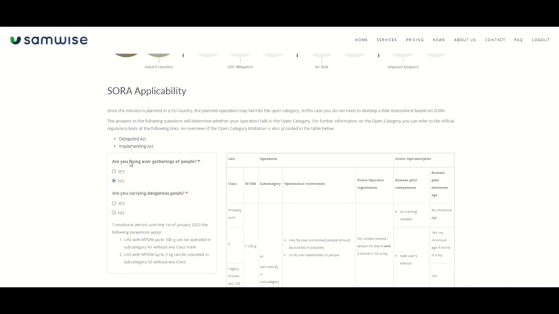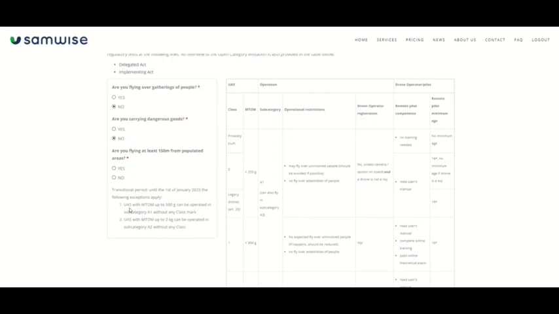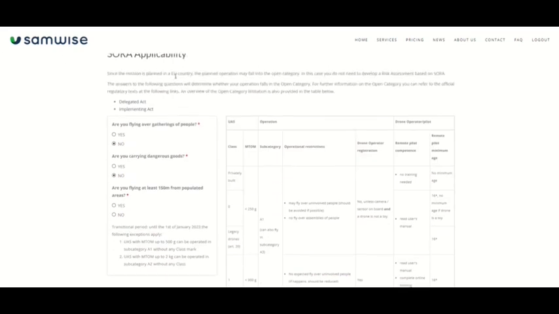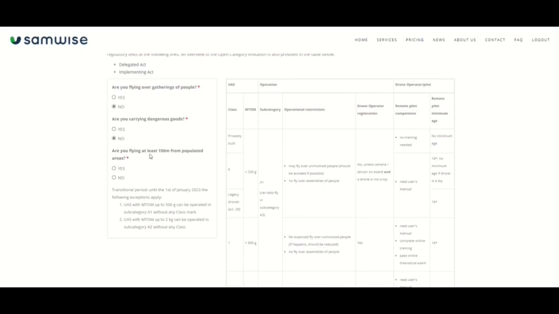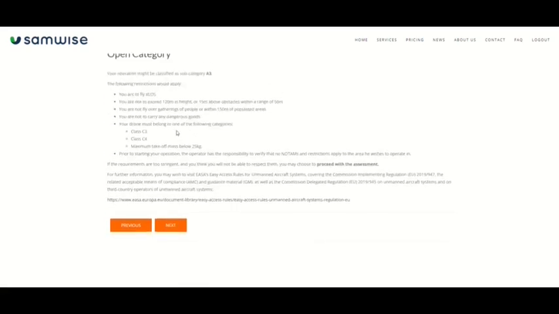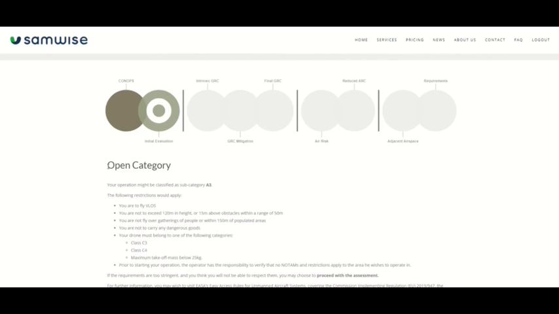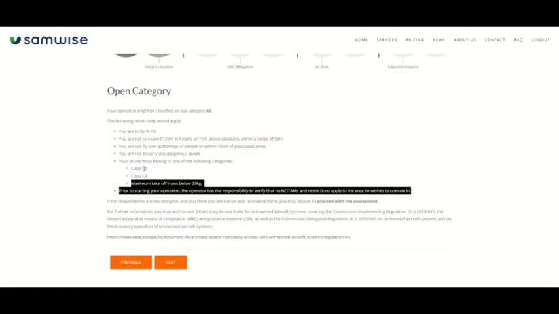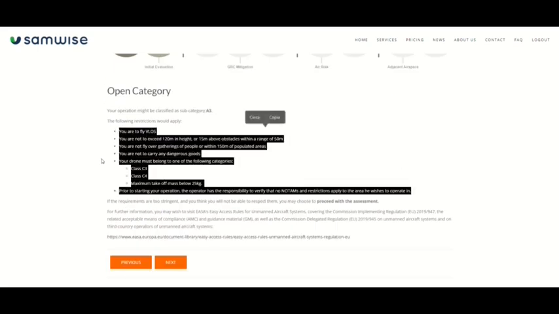In case we select no, there will be new questions. Are you carrying dangerous goods? If we say yes, SAMWISE says that this operation doesn't need a risk assessment. If we select no, we proceed with the SAMWISE assessment. Now it's asking if we are flying at least 150 meters from a populated area. We can write yes, we can write obviously no. In case we select yes, we just click on next. And as we can see, SAMWISE has understood that we are falling into an open category, the A3, where we find all the operational requirements.